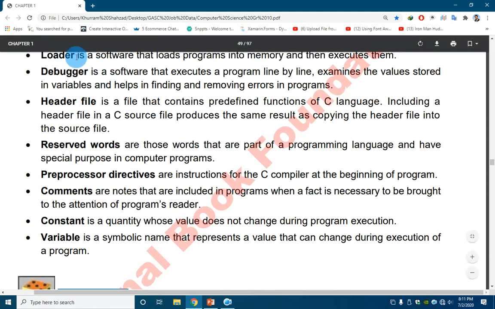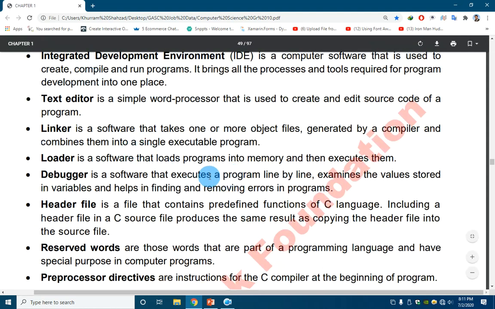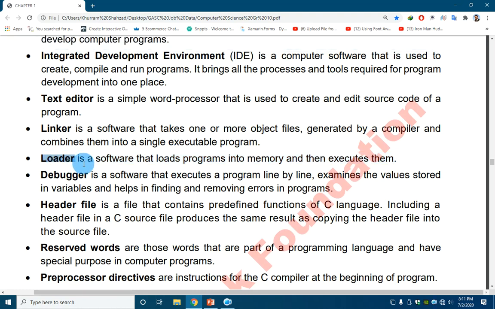Loader is a software which loads the software program into the memory and then executes it. Every program which is running in our computer needs to be loaded into RAM. So loader is a program which loads a program into memory and then executes it.